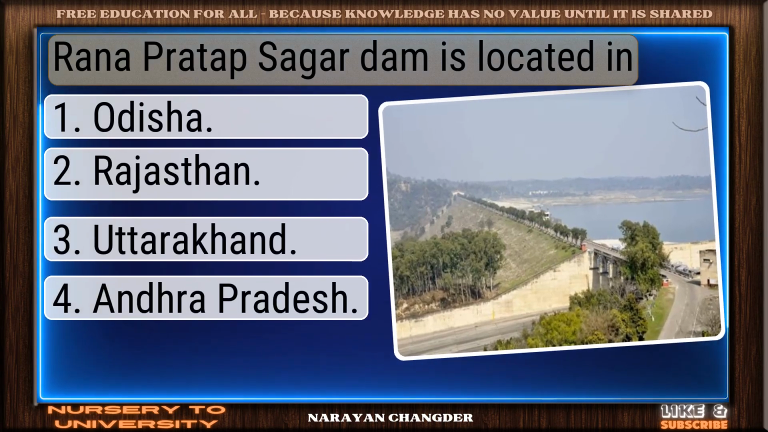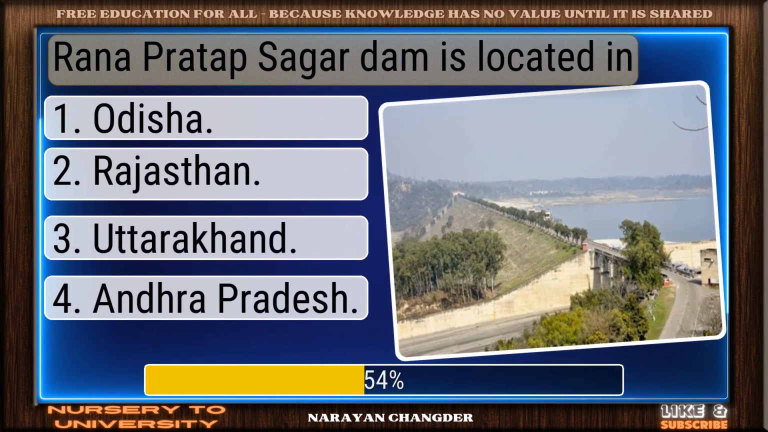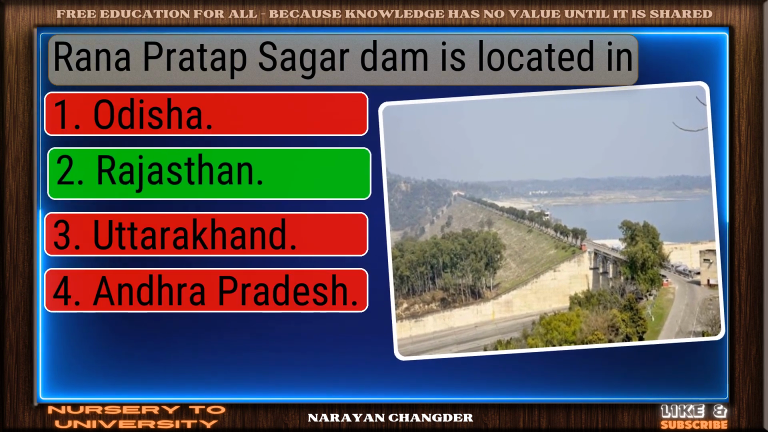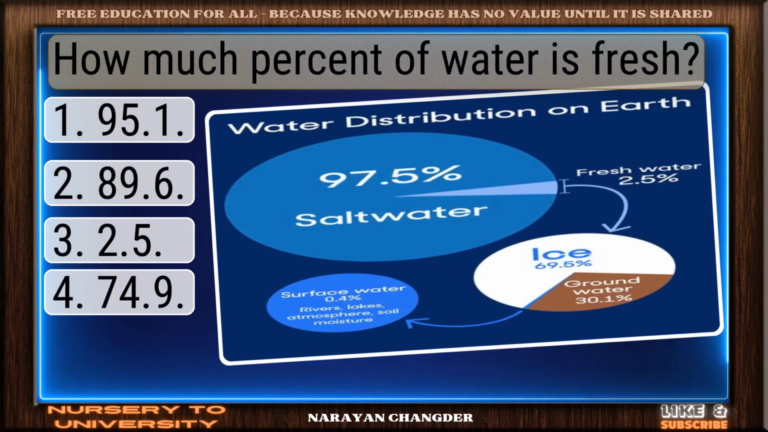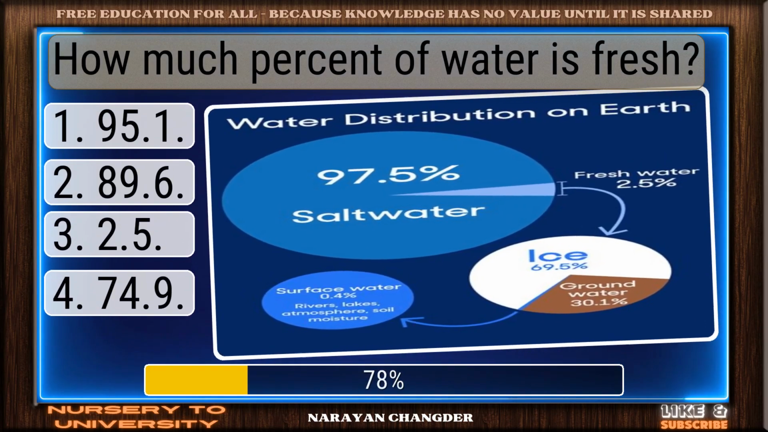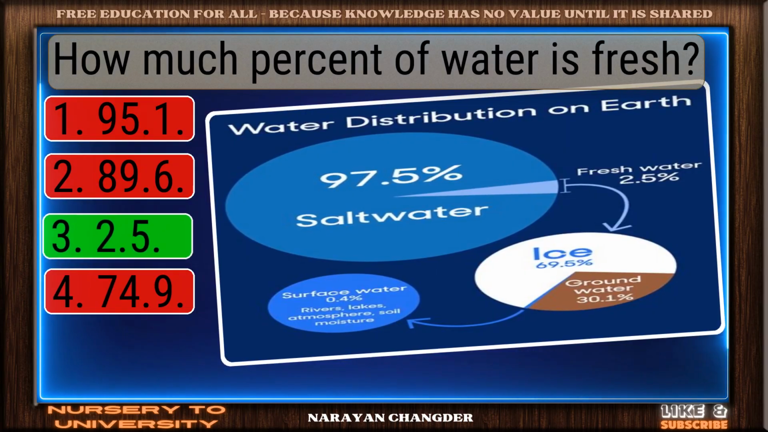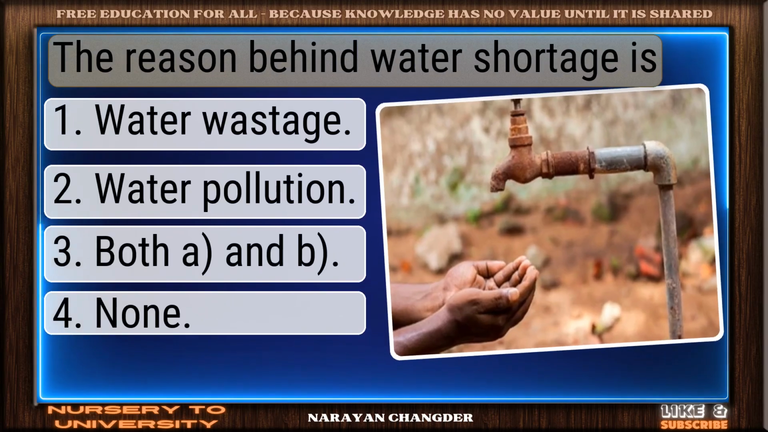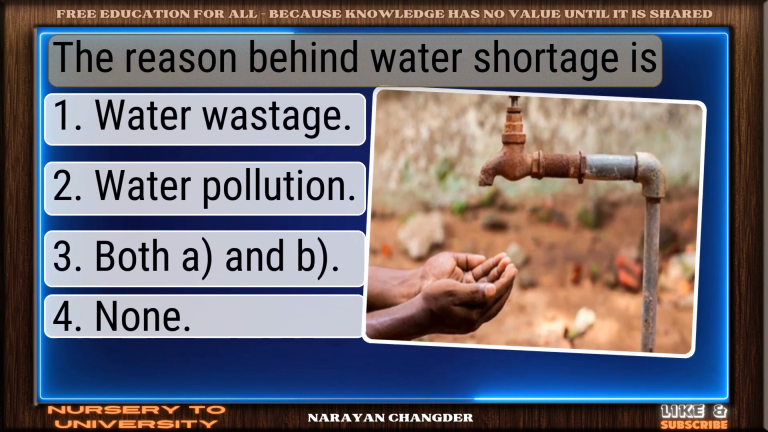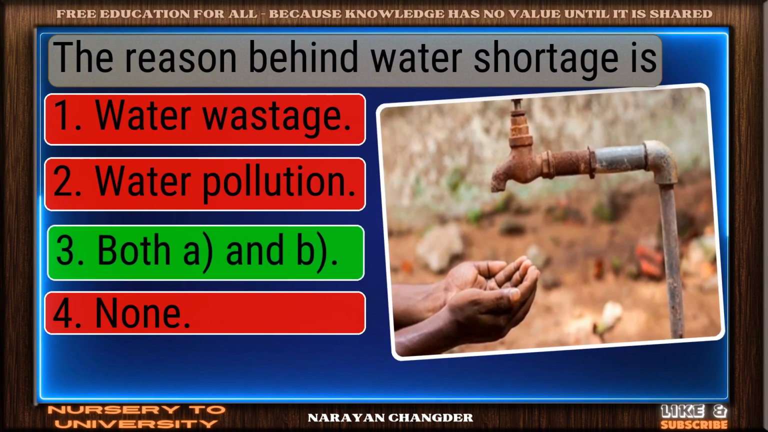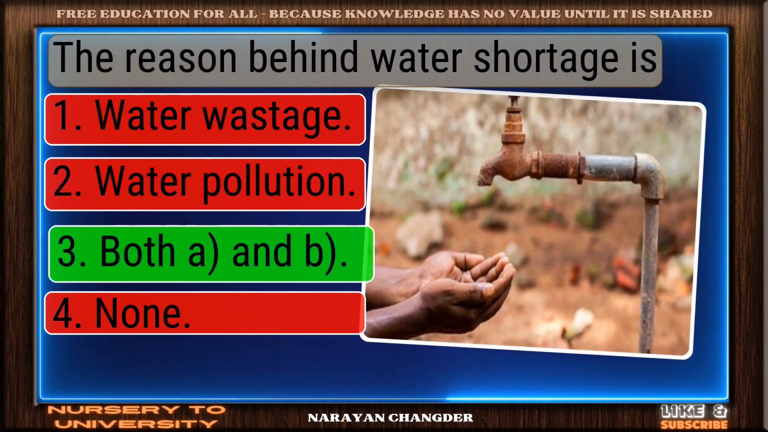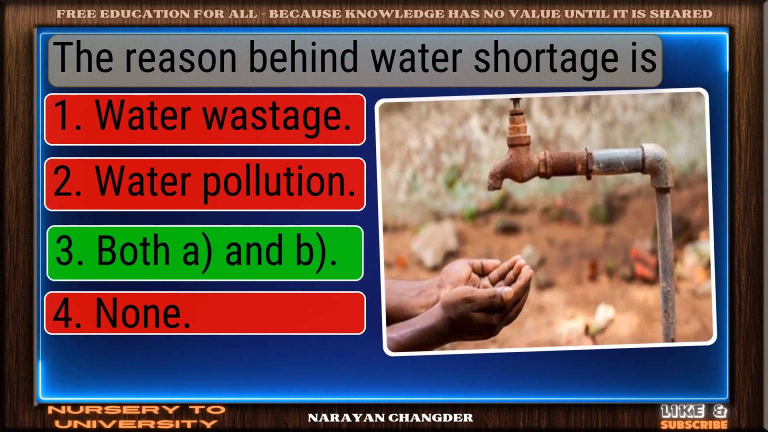Rana Pratap Sagar Dam is located in? Strong choice. Rajasthan is the right answer. How much percent of water is fresh? Valid point. 2.5 is true. The reason behind water shortage is? Correct response. Both A and B is the most accurate answer.